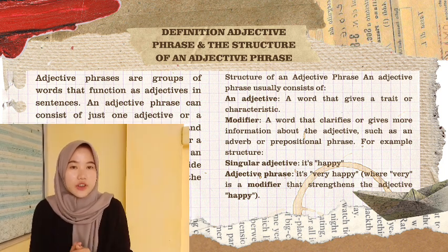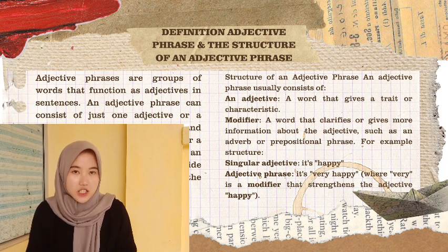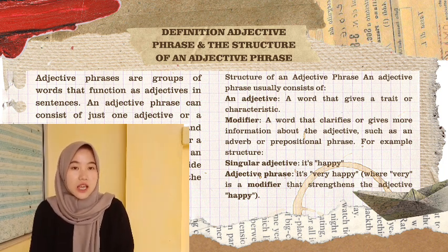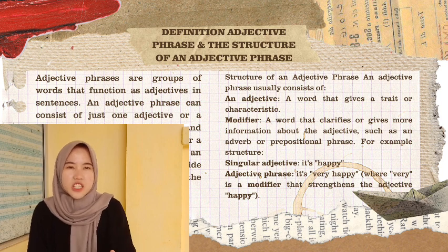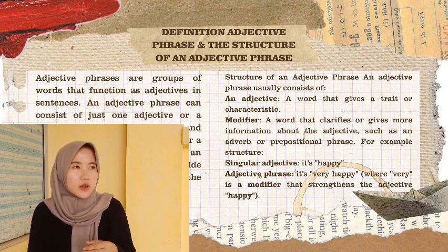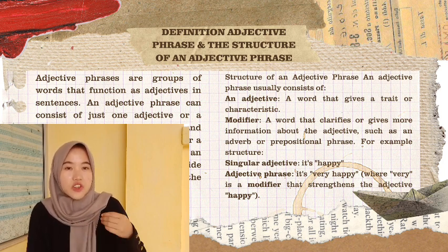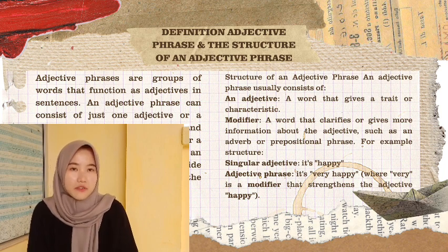The structure of an adjective phrase. An adjective phrase usually consists of an adjective, a word that gives a trait or characteristic, and a modifier, a word that clarifies or gives more information about the adjective, such as an adverb or prepositional phrase. For example, structure, singular adjective, it's heavy. Adjective phrase, it's very heavy, where very is a modifier that strengthens the adjective heavy.